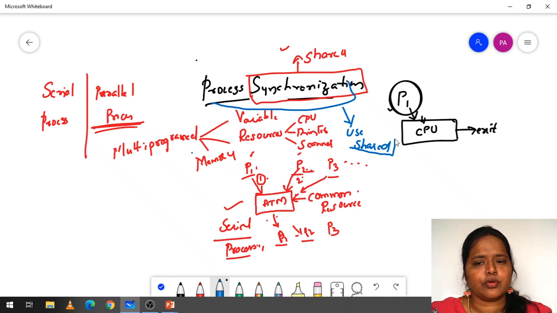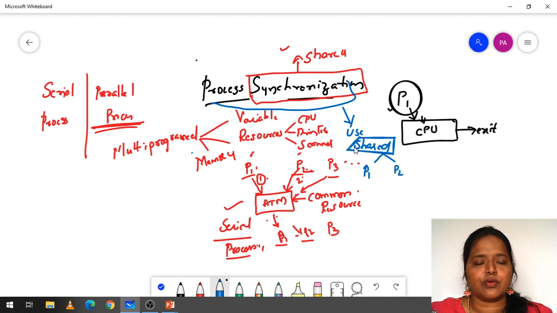Shared in the sense that P1 and P2 have to use the same variable, or the same memory buffer, or the same printer. When we make something common between the processes, we call it shared. So when we use shared things, we need synchronization.